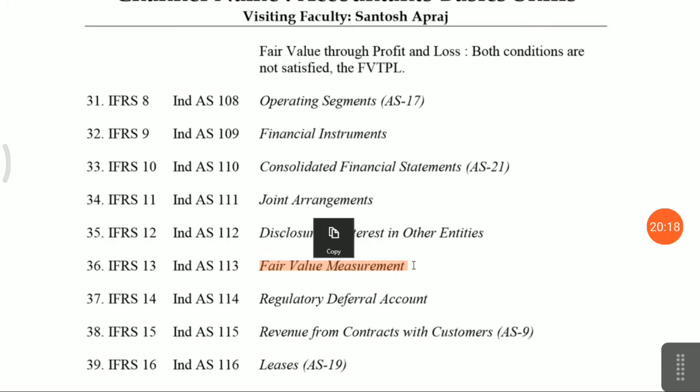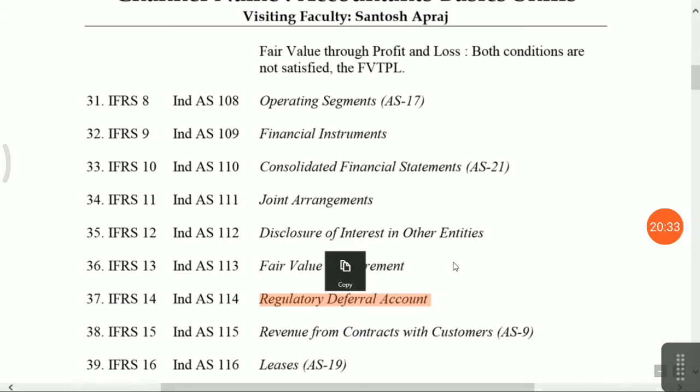Based on the fair value measurement, international investors are invested in your company, because they are aware that this is the fair value of the company. If something happens, at least this amount can be refunded. Okay, regulatory deferral account: this is the accounting standard when your income is regulated by the government.